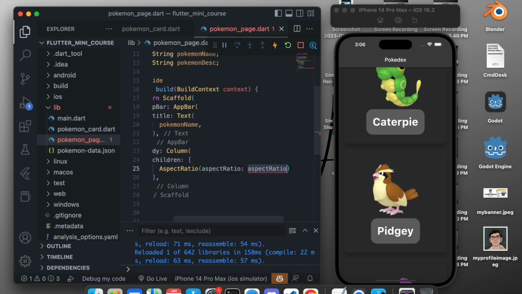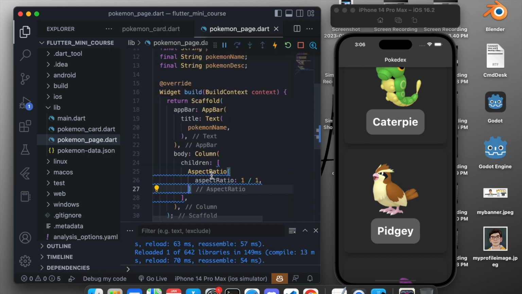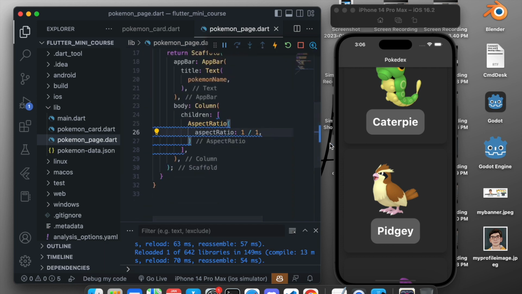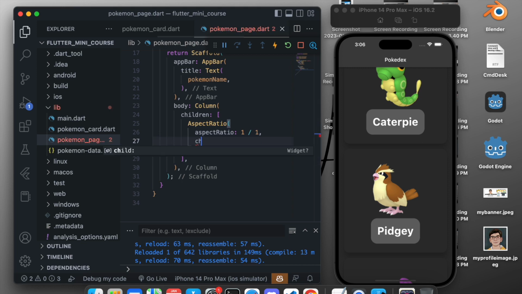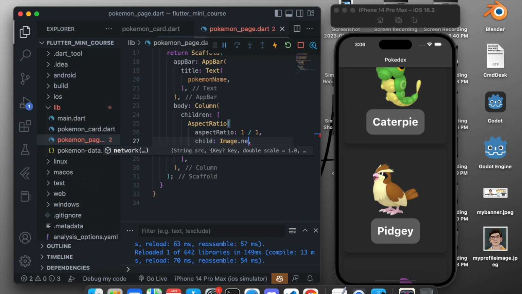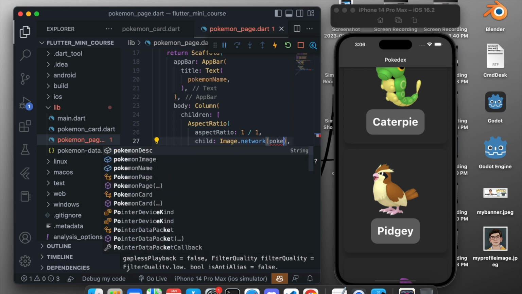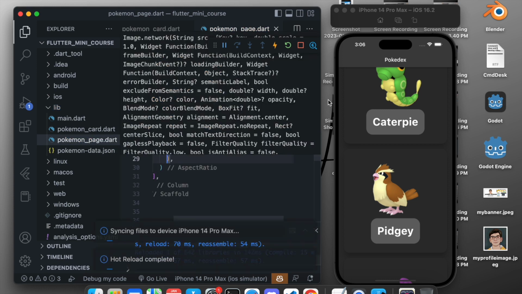Aspect ratio basically helps us maintain a particular aspect ratio no matter what the size of the screen is. So for that we use the aspect ratio widget, and inside the aspect ratio we will give a child. The child will be a network image, so Image.network, and in this we will give the URL. We have the URL passed already, so we will use the Pokemon image variable to get the URL.